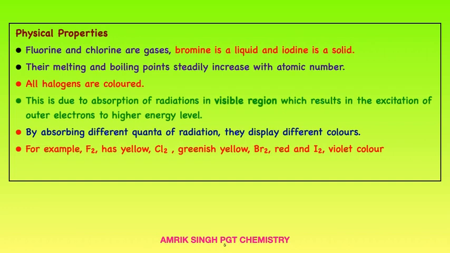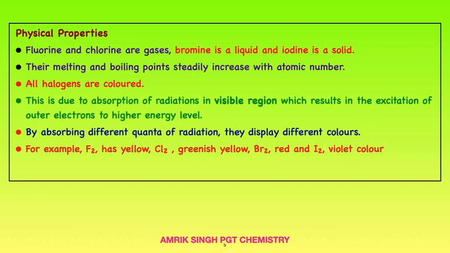Physical properties: fluorine and chlorine are gases, bromine is a liquid and iodine is a solid. Their melting and boiling points steadily increase with atomic number. All halogens are coloured. This is due to the absorption of radiation in the visible region, which results in the excitation of outer electrons to higher energy levels. By absorbing different quanta of radiation, they display different colours. These 2 points are very important.